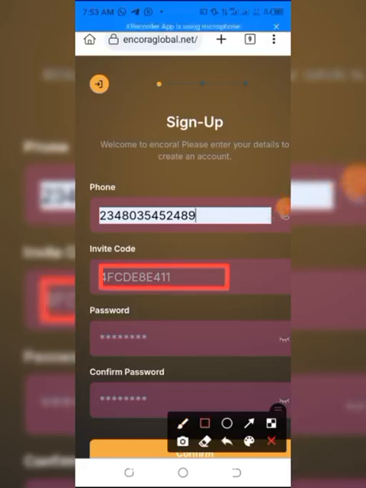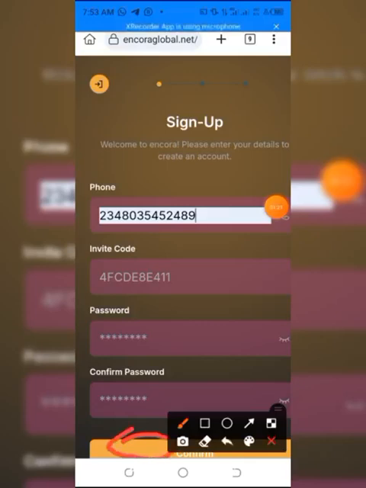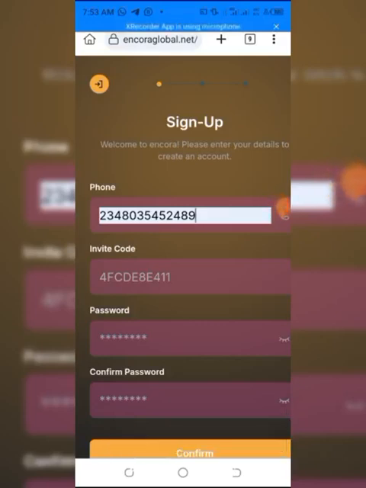Now when you are setting your password, make sure your password possesses a capital letter. You can start with a capital letter. Make sure there is a number inside, and make sure it is more than 8. Everything is more than 8, okay. So once you have done that, you just click on this confirm button, and boom, you are going to enter your account.